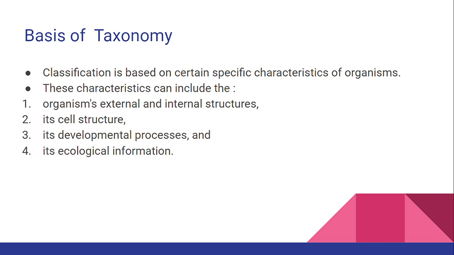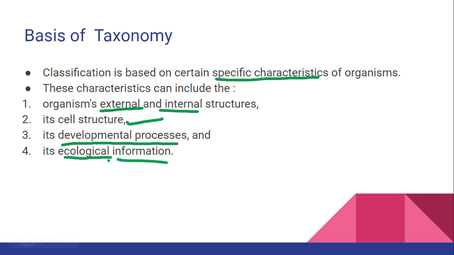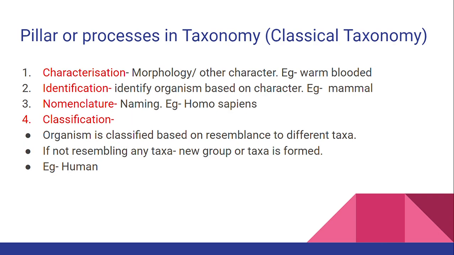Now, what is the basis of taxonomy? How do we do it? Classification is based on certain specific characteristics of the organism. How do we do the classification? We are going to see external or internal structure, then we see the cell structure, we see the developmental process, and then we see the ecological information, how the organism is related with the ecology, how embryo development occurs, what is the structure of the cell, does it have a nuclear membrane or not, does it have a cell wall or not, how the cell organelles are functioning. All these things we are going to see, as well as the external and internal structure.